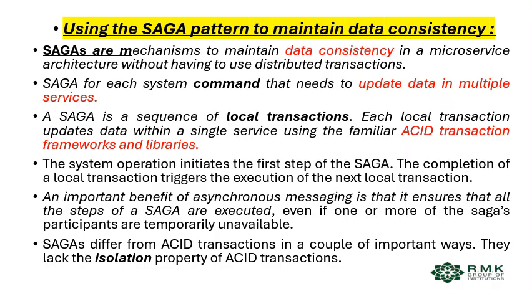And next, using the Saga pattern, how we maintain data consistency. Sagas are a mechanism to maintain data consistency in a microservice architecture without having a distributed transaction. A Saga is used for each system command that needs to update data in multiple services. A Saga is a sequence of local transactions. Each local transaction updates the data within a single service using the familiar ACID transaction frameworks and libraries. The system operation initiates the first step of the Saga, and the completion of a local transaction triggers execution of the next local transaction. An important benefit of asynchronous messaging is that it ensures all steps of the Saga are executed even if one or more Saga participants are temporarily unavailable.